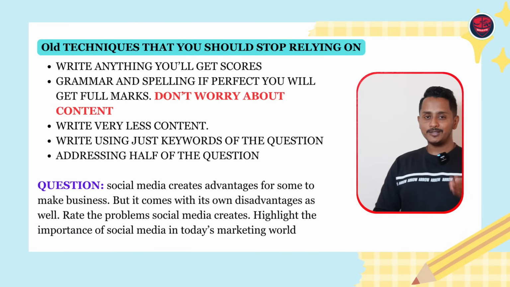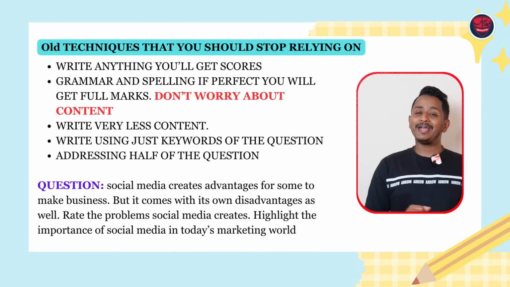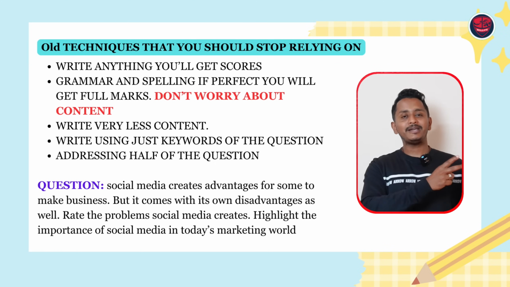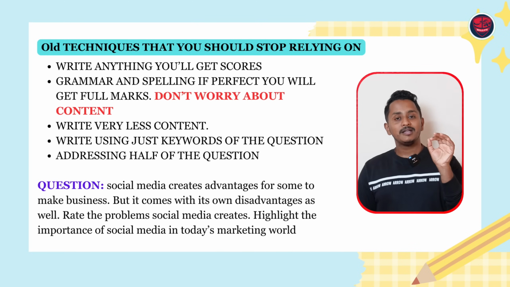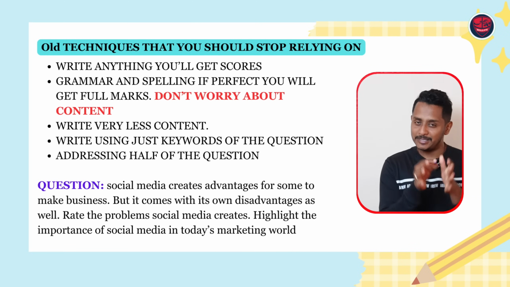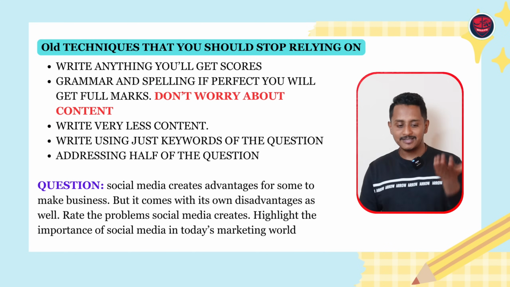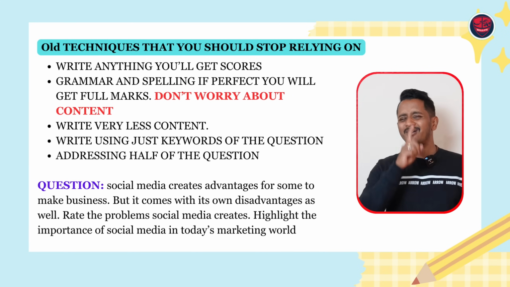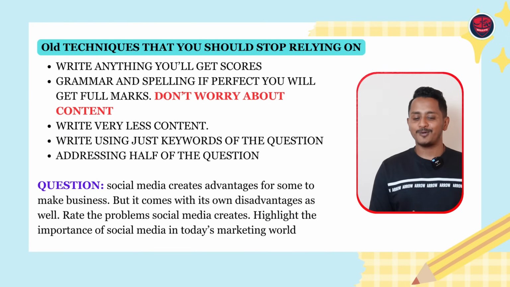For instance, if this is the question, social media creates advantages for some to make business, but it comes with its own disadvantages as well. Now simply don't write advantage, disadvantage. Read the question. Whatever we read so far is a topic statement. The actual question comes next. Rate the problems social media creates. So you're going to talk about the problems. Talk about one problem and enough, but talk about problems.